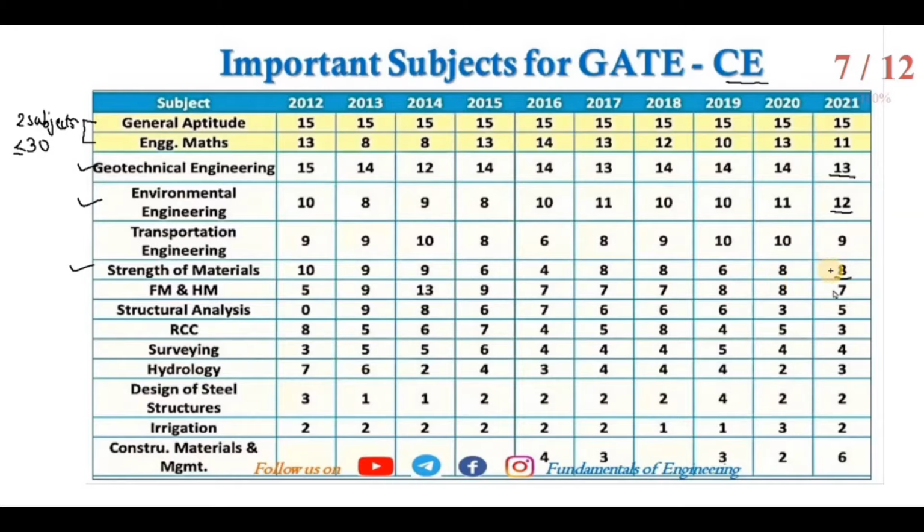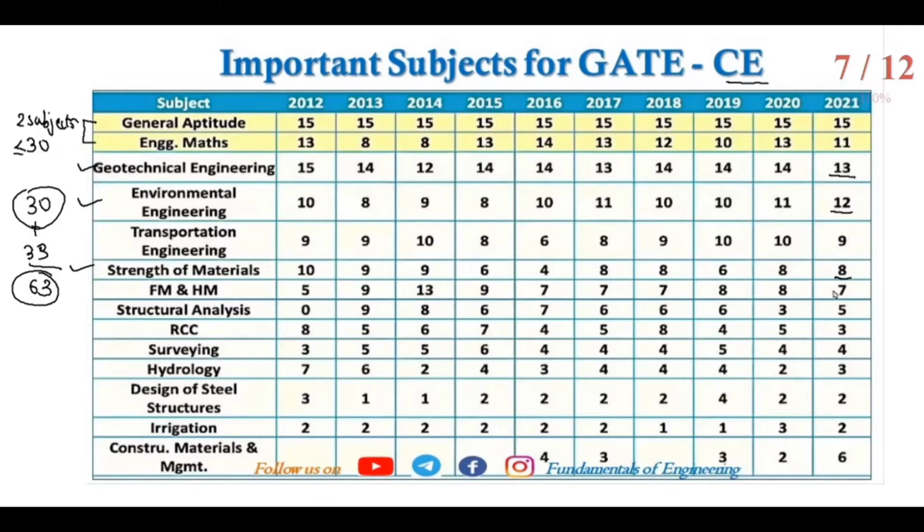So you can get nearly 33 marks by using the combination of these 3 subjects. So here you have 30 plus this 33, so you will get 63 marks if you study only 5 subjects. If you study only 5 subjects very accurately and your basics are very strong, then you will get 63 marks, sure shot. If you study others, then these marks will increase. So you can see the importance of these two subjects.